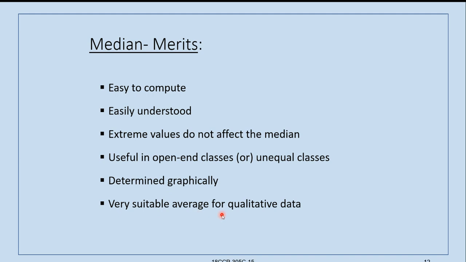It is a very suitable average for qualitative data. Qualitative means quality, characteristic. So it is also useful for the average of qualitative data.